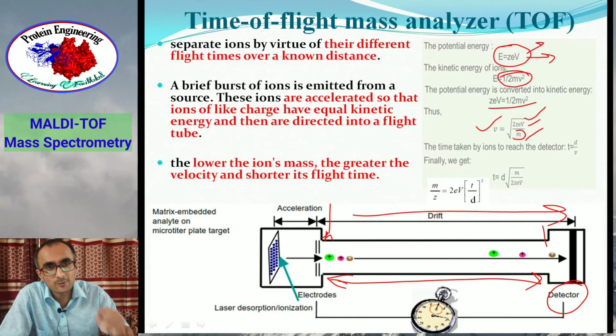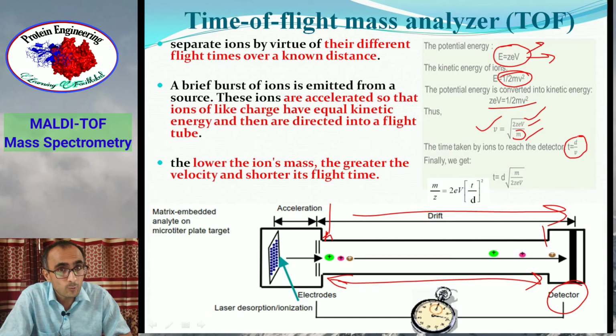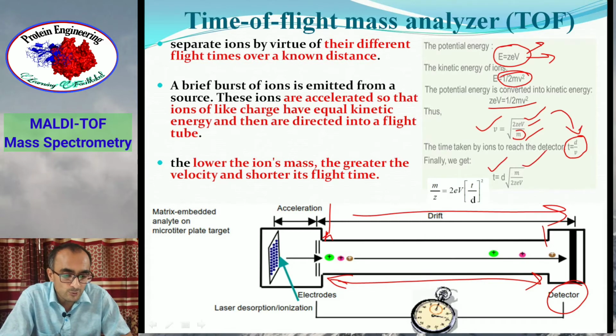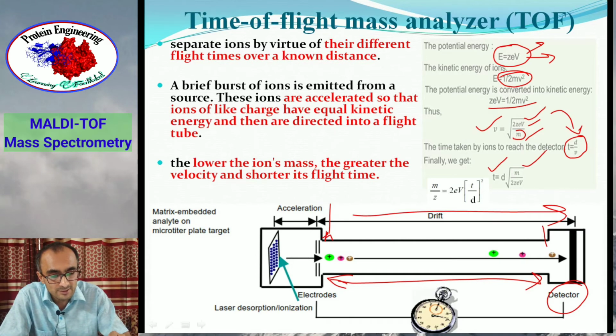So time taken by any analyte from one point to another point in a distance d, t, is equal to distance d divided by velocity of that ion. So the value of v can be placed here. So you will see that t, the time of flight, is equal to d under root m upon 2ZeV. So from this equation we can calculate m by z.